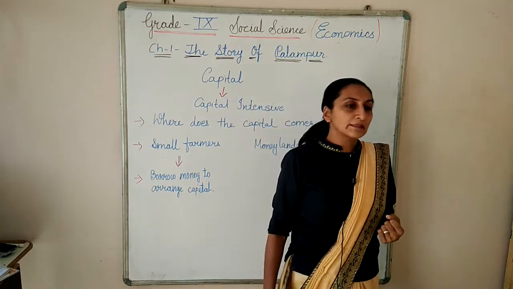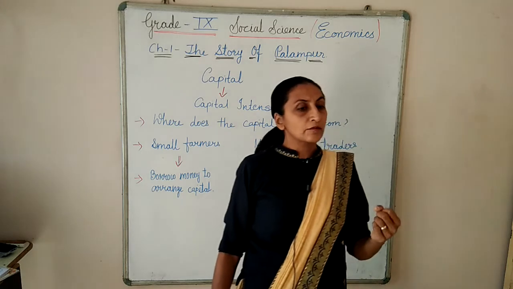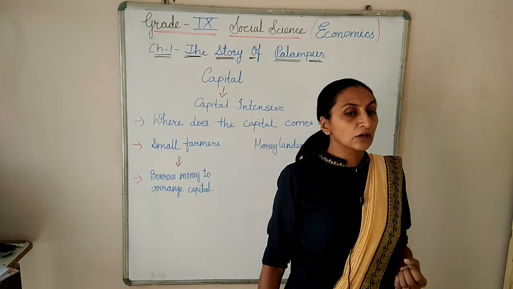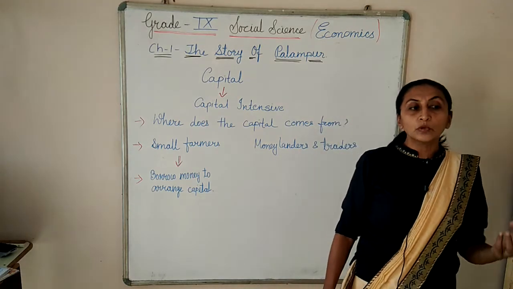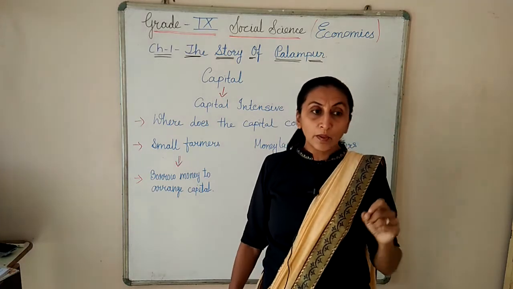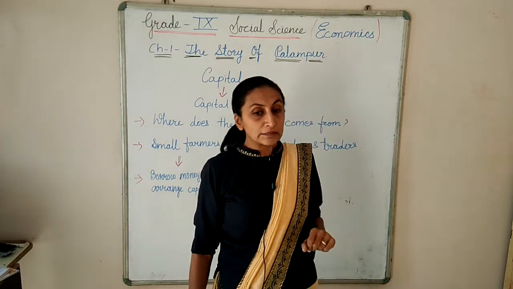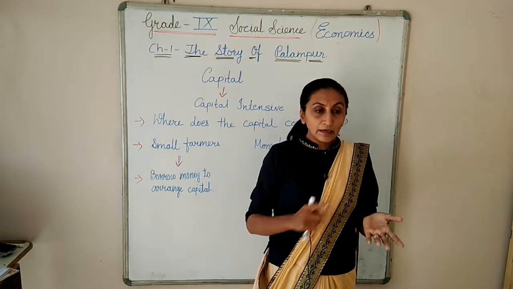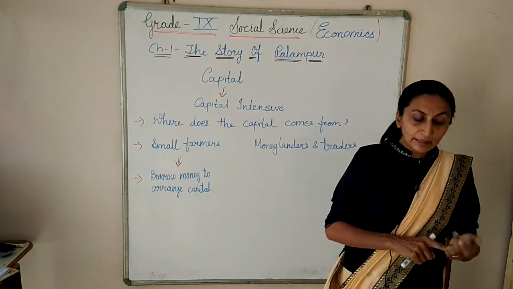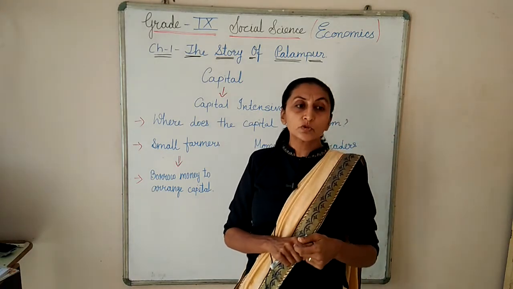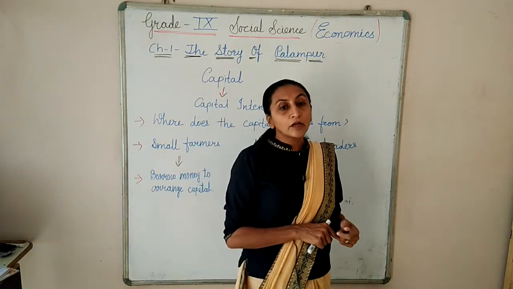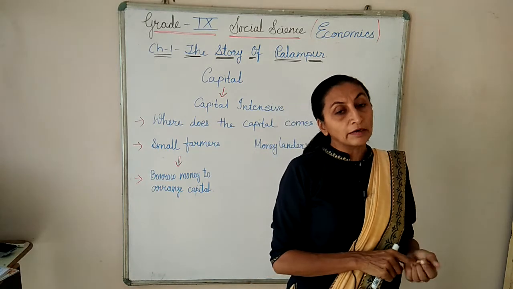Now, one story of Savita is given. Savita is a small farmer and she has taken some loan from Tejpal Singh. Tejpal Singh is ready to give her a loan. But Tejpal Singh is giving the loan at a very high rate of interest of 24%. Along with the interest, he was saying that Savita has to work in his field as a labor during the harvesting time at the rate of 100 rupees per day.